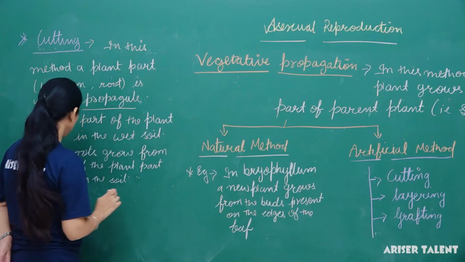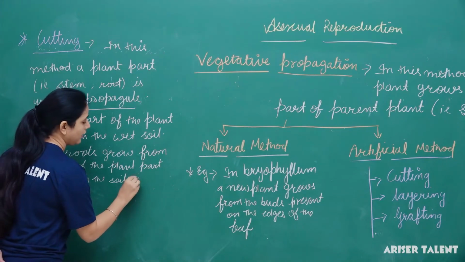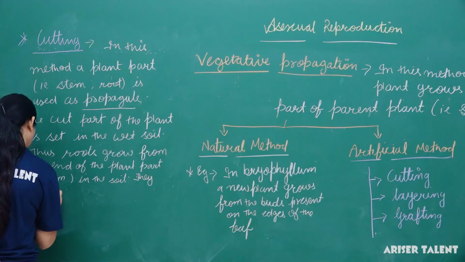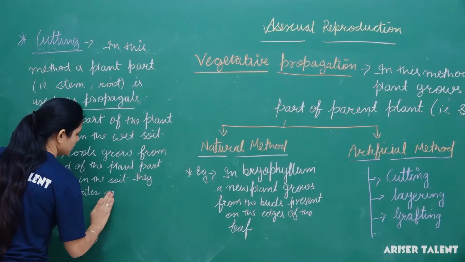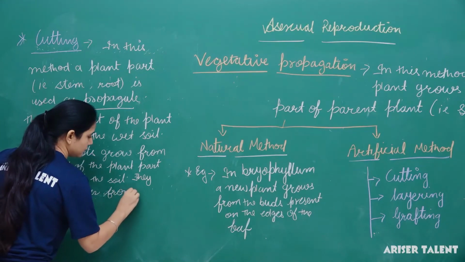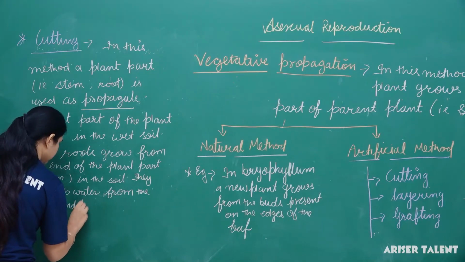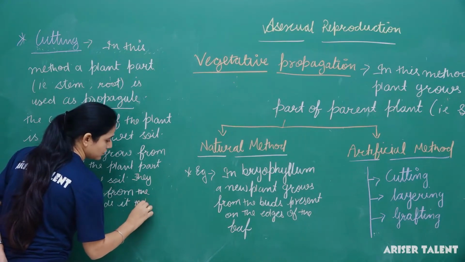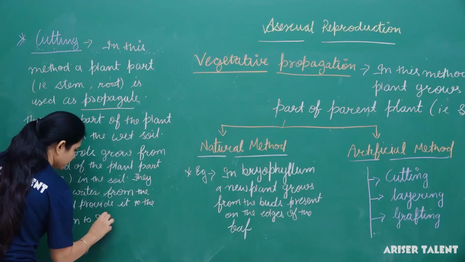Thus roots grow from the end of the stem in the soil, and they absorb water from the soil and provide it to the stem to grow.